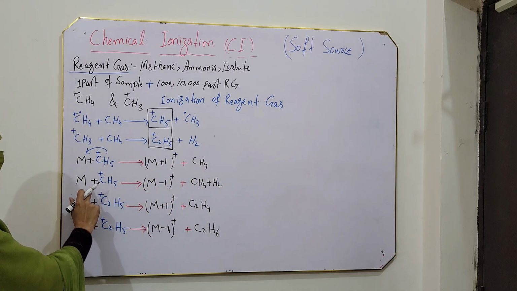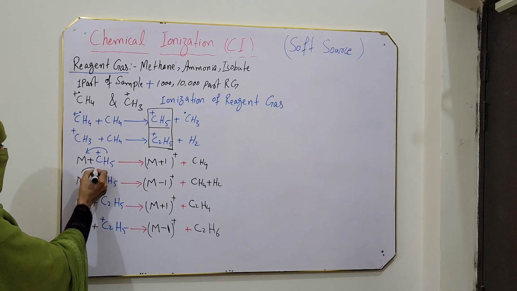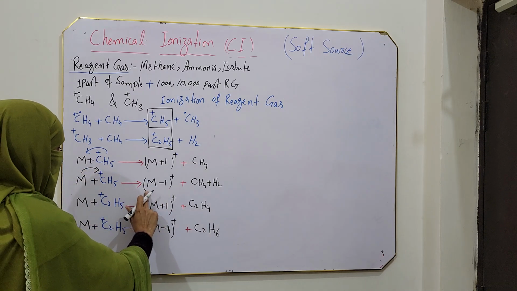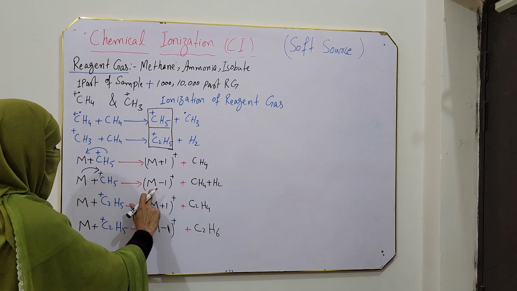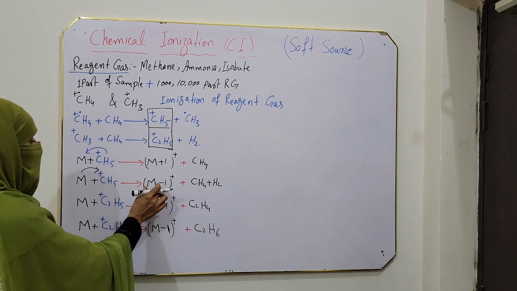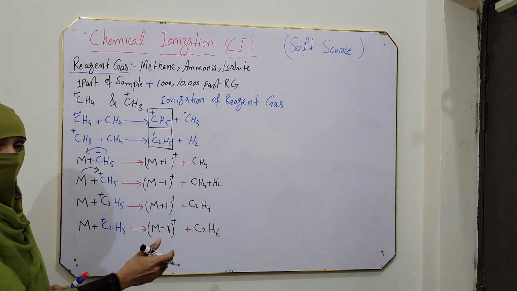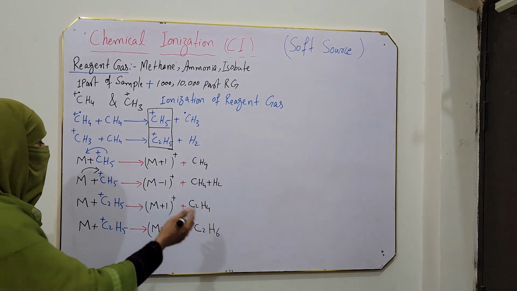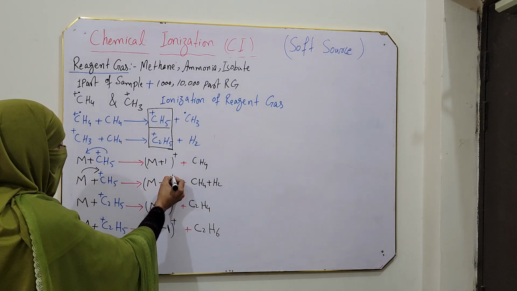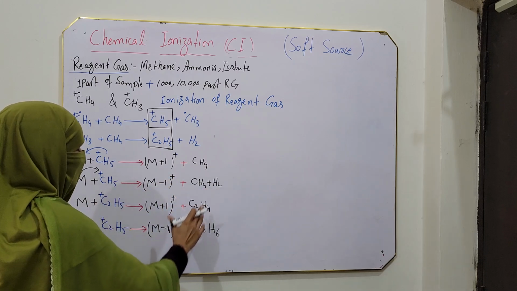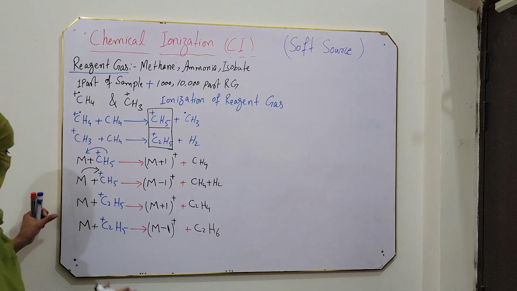The second possibility is that our molecule gives one hydrogen to this CH5. If hydrogen is donated, then we show it as M minus 1. It means the molecular mass of our molecule is reduced by 1 as one hydrogen is removed. So it is M minus 1. The sample gets a positive charge, and CH4 and hydrogen are also formed as side products.